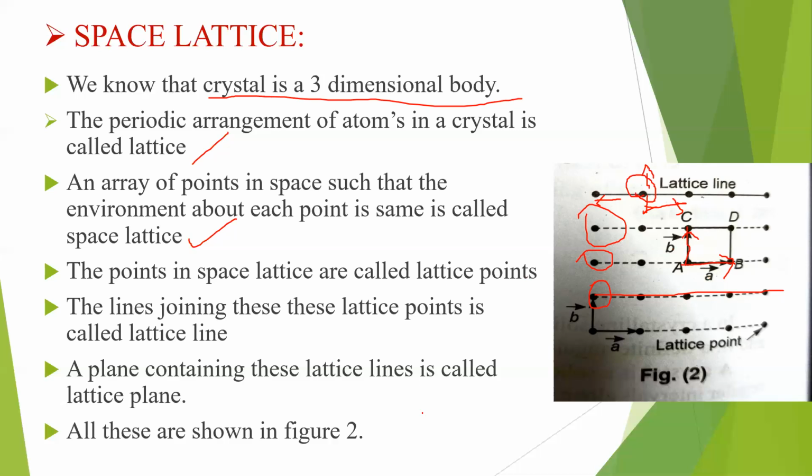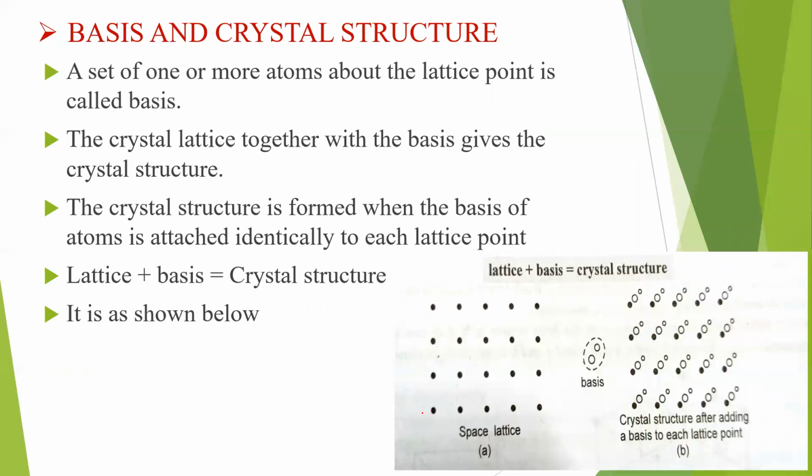So these are called translational vectors. Okay. Now let us learn what is a basis and what is crystal structure. We already studied what is lattice. Now I think all of you know what is space lattice. Now let us see what is basis first. So what is basis? A set of one or more atoms about the lattice point, remember, is called basis.